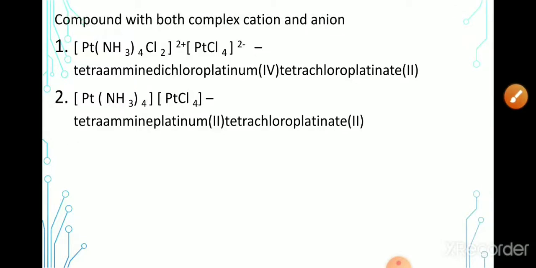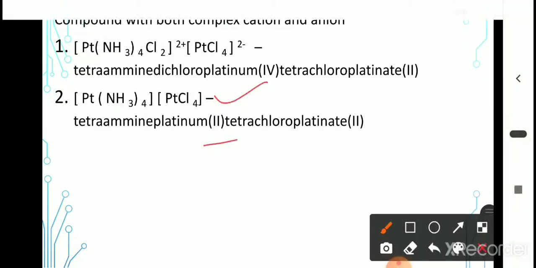In this example we have taken the oxidation state of the platinum as 2. Okay, these are some of the examples of how to write the IUPAC name of the coordination compounds. Thank you.